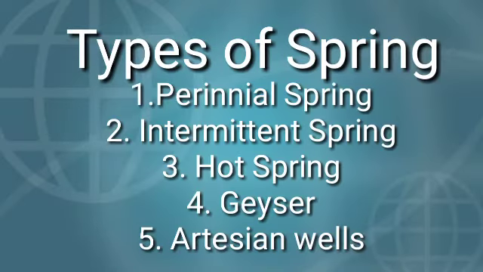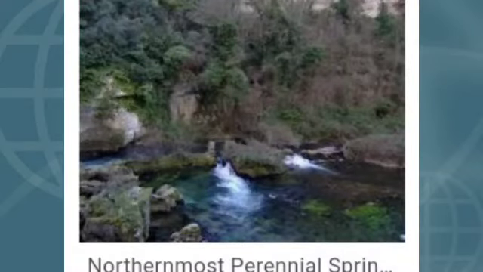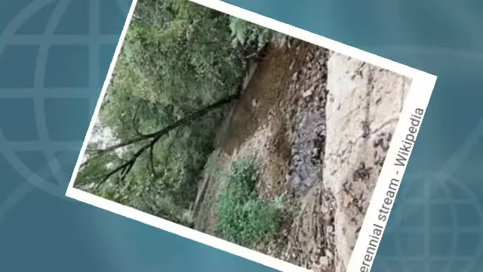Now we can learn about the types of spring. There are 5 types of spring. The first one is perennial spring, second one is intermittent springs, third one is hot springs, fourth one is geyser, the fifth one artesian wells. The first one, perennial spring, is a spring through which water comes out continuously. The second one, the intermittent springs, are springs through which water comes out intermittently, that means not continuous, and they are also called periodic spring.